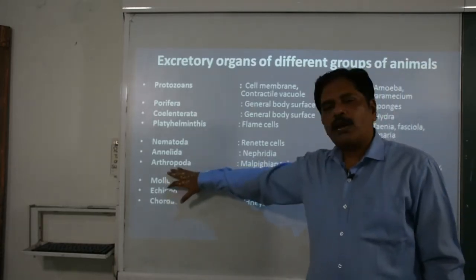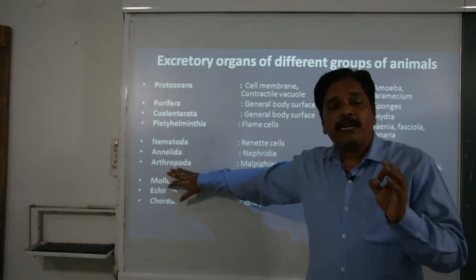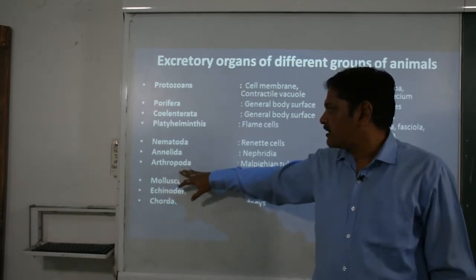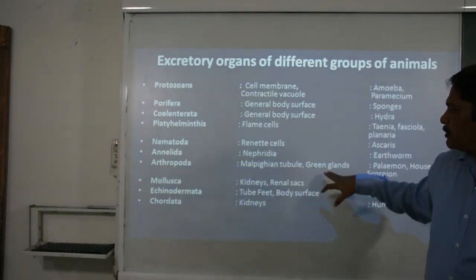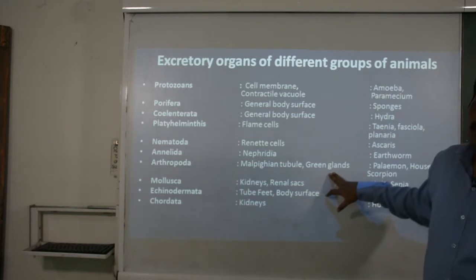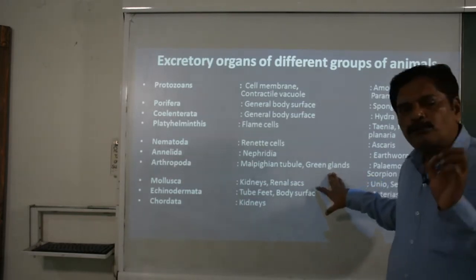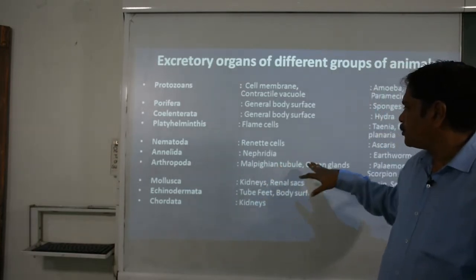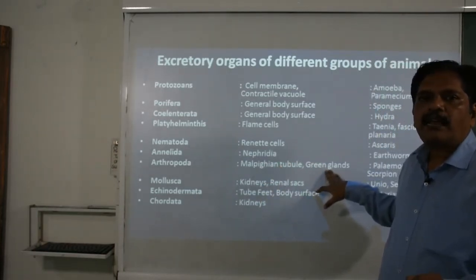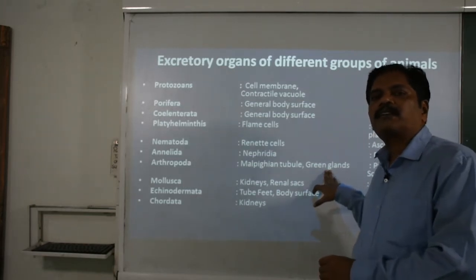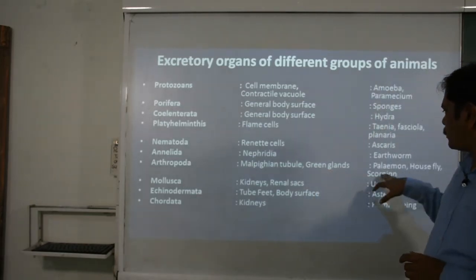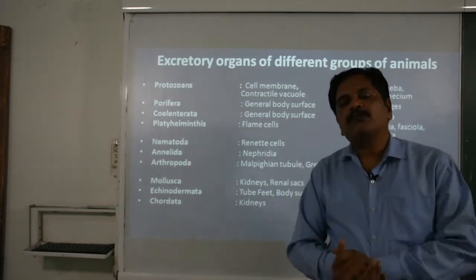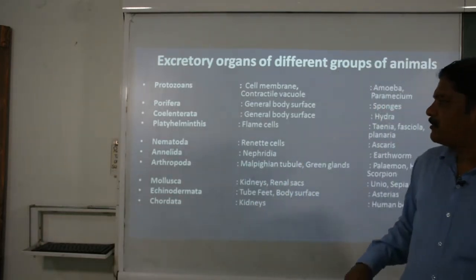Now we come to the arthropods, one of the biggest phyla existing in nature, which includes the insecta group. So the Malpighian tubules and the green glands are there. You know that arthropods have an open circulatory system. So with the help of the Malpighian tubules and green glands, they separate out the excretory material from the fluid and then eliminate it from the body. Prawn, house fly, scorpion, even cockroach, these are good examples.